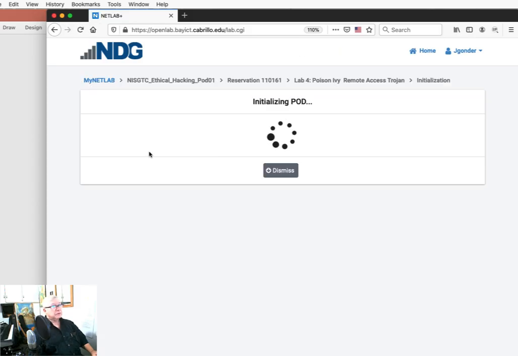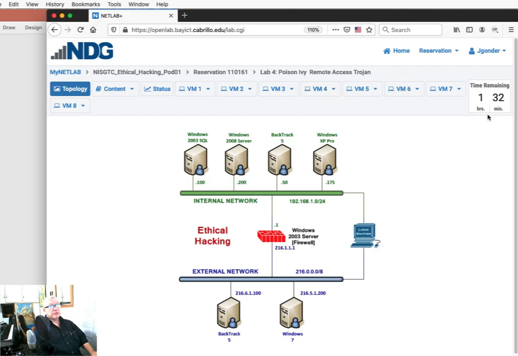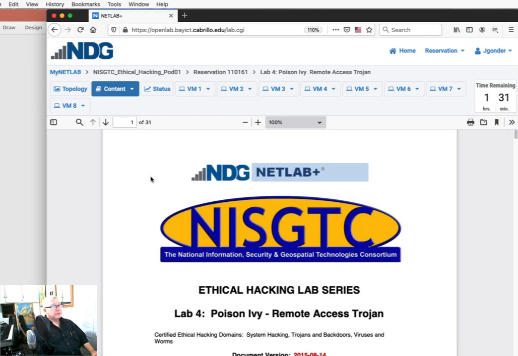And now I've got my scheduled reservation, and when I'm ready to go at the time that it's scheduled, I can go ahead and open that up, and then the system is going to initialize each of the virtual machines associated with the topology for the lab that I chose. Sometimes it takes a couple minutes, especially if there's a lot of Windows machines or some specialized equipment in the pod. And then when it's ready to go, over on the right, that's how much time you have left. And starting from the left over here, that's the picture of the topology. And then this is the lab itself.